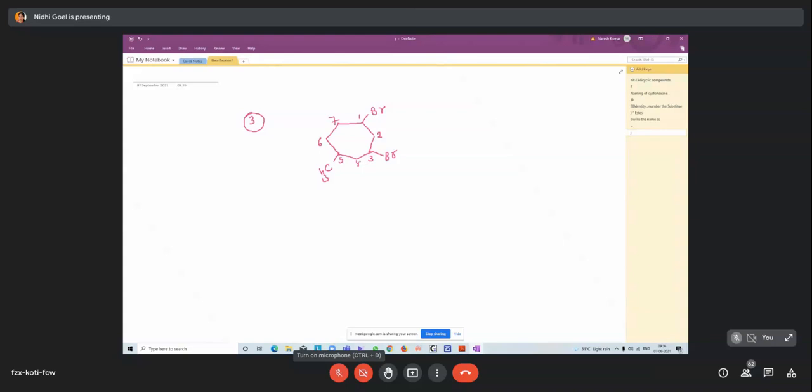So which will give the preference according to the rules? 1,3-dibromo-5-methyl cycloheptane. Absolutely right. This is the right one. Next question.